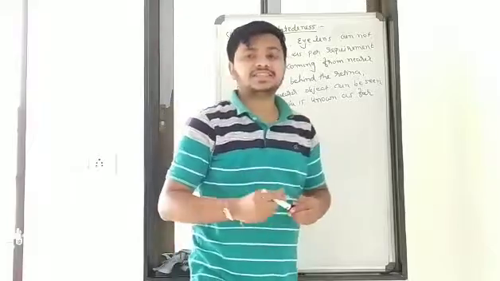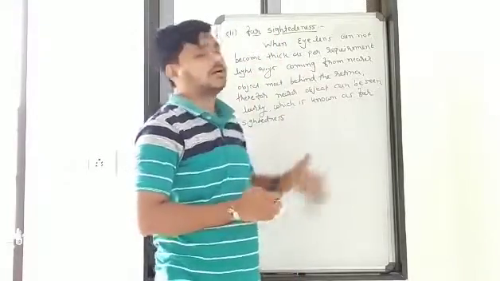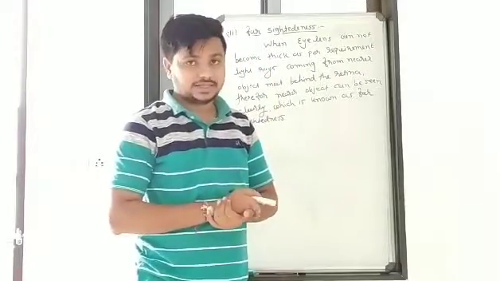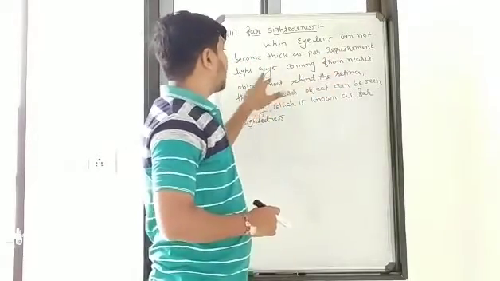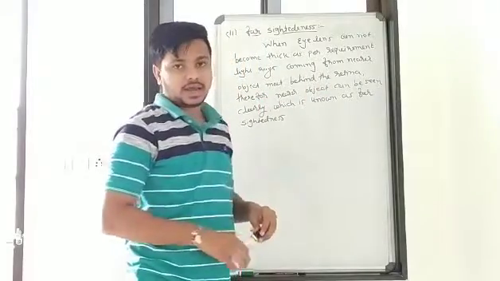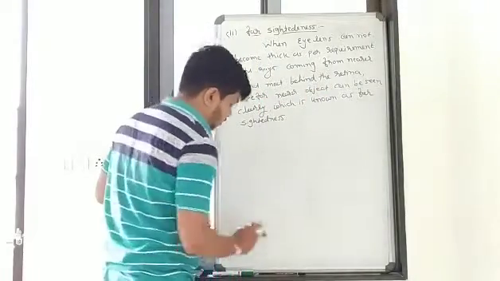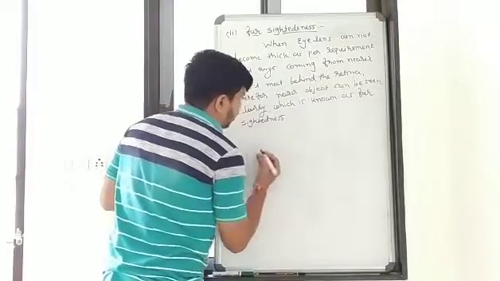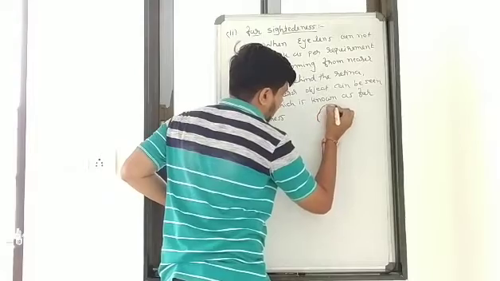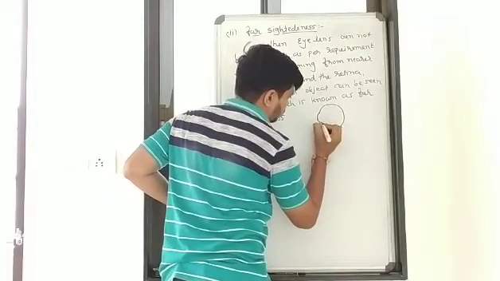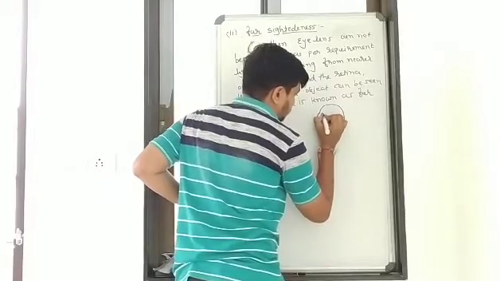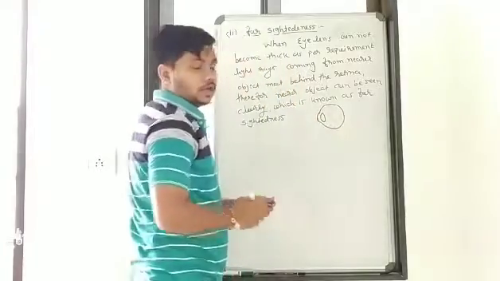Whenever the eye lens can't become thick as per requirement, its focal length becomes less, and because of that the light rays coming from the near object meet behind the retina. Here it is the eyeball, here the eye lens, and here the retina.